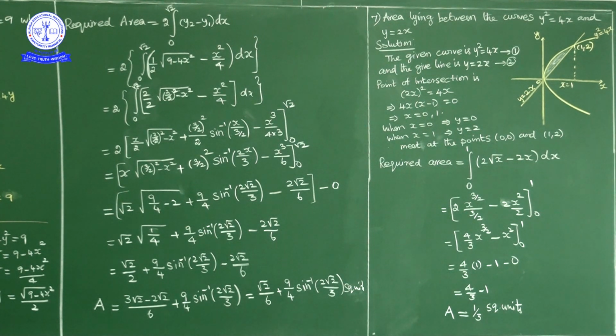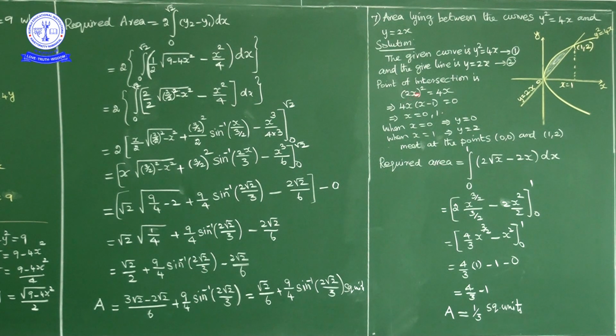Okay, now once again I will repeat, y square is equal to 4x is a parabola symmetrical about the x axis passing through the origin. Okay, y is equal to 2x, y is equal to mx, is a line passing through the origin having slope 2. Now we know that the parabola as well as the line intersect each other at the origin. We need another point where they are intersecting. For this we will find the point of intersection of these two, simply solving 1 and 2.